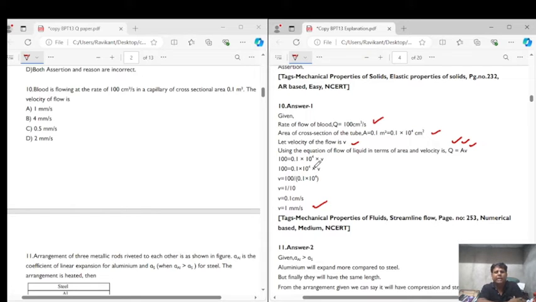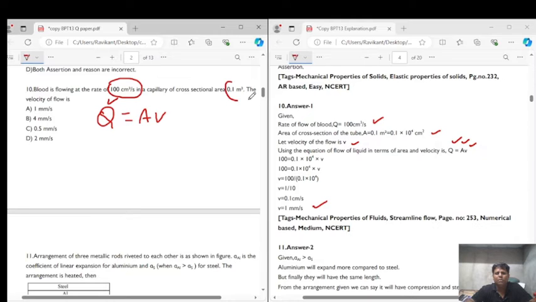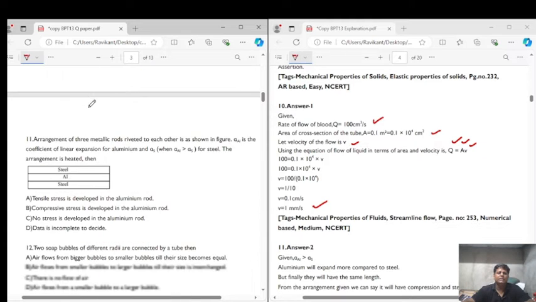So in question number 10, we are using the formula that rate of flow of liquid is equal to area of cross section into velocity. We have the value of Q given in the question as 100 centimeter cube per second, and area of cross section is given as 0.1 meter square. We can convert it into the same unit and put the values and get the velocity, and we are getting velocity after calculation as 1 millimeter per second, which is option A. So the correct answer for question number 10 is 1 millimeter per second.